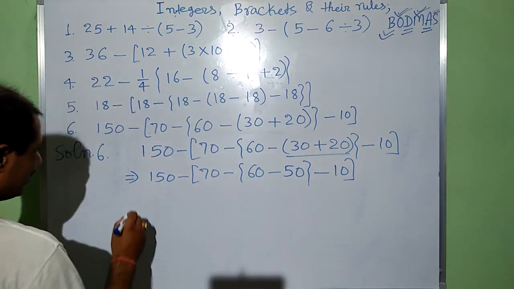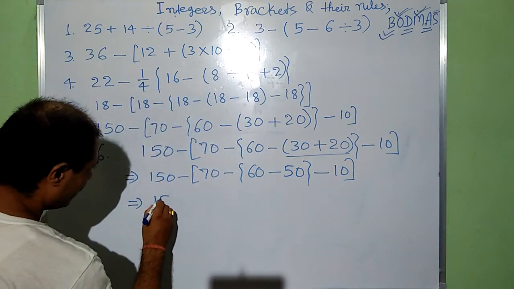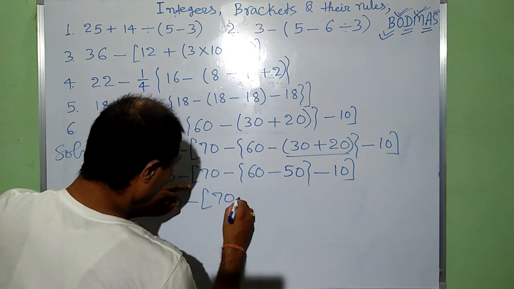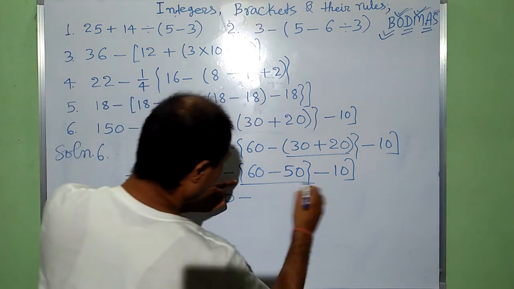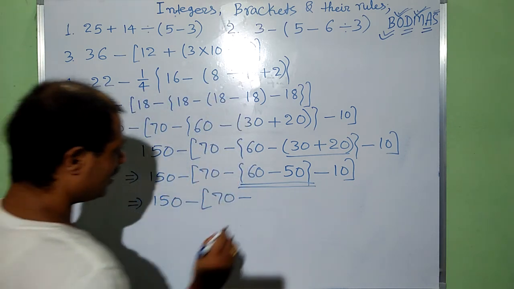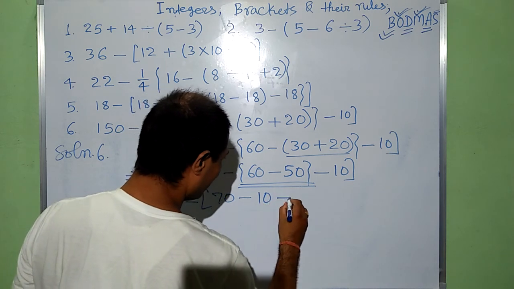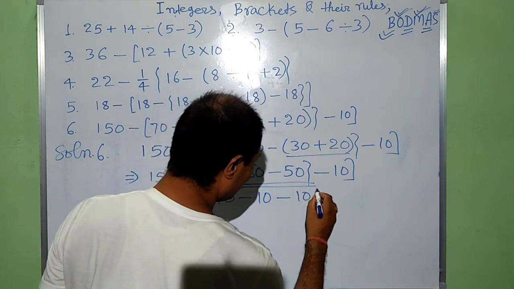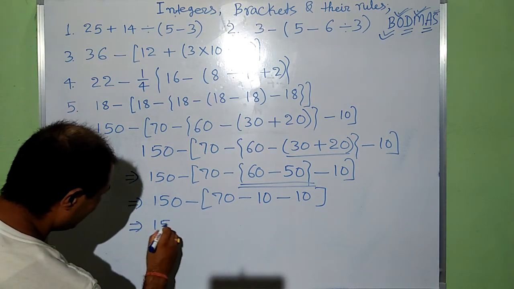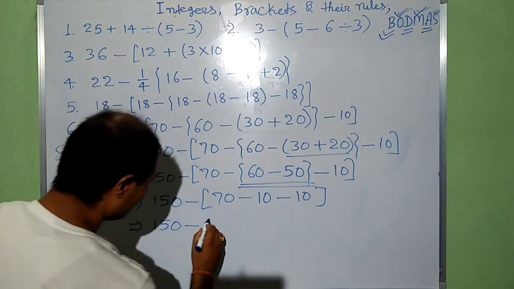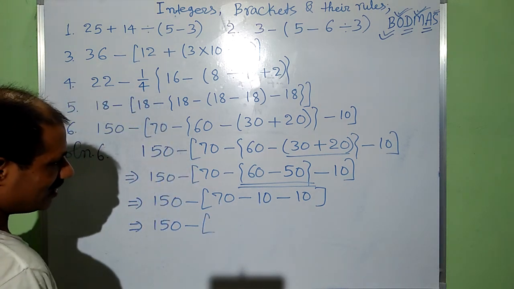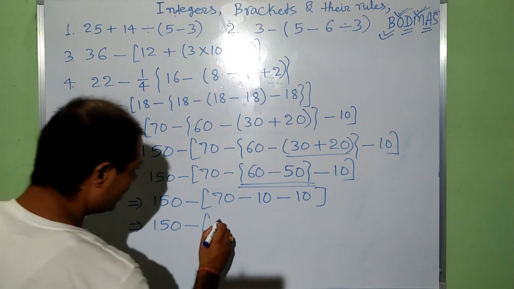Now the square bracket implies 150 minus 70 minus, now solve this part. Its solution gives us 60 minus 50, that is 10, minus 10, which is already available here. This implies 150 minus 70 minus 10, that is 60, 60 minus 10, again that is 50.